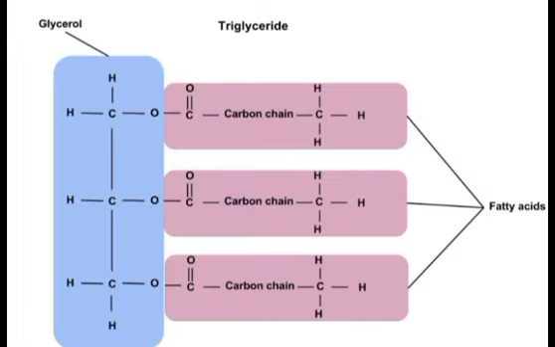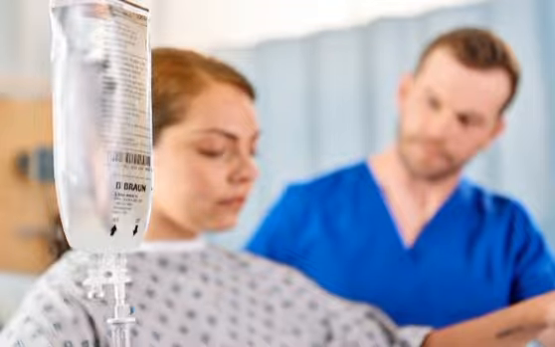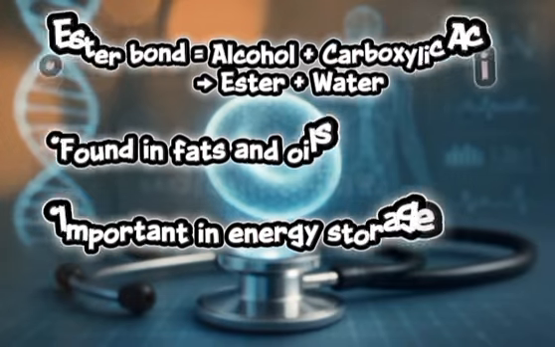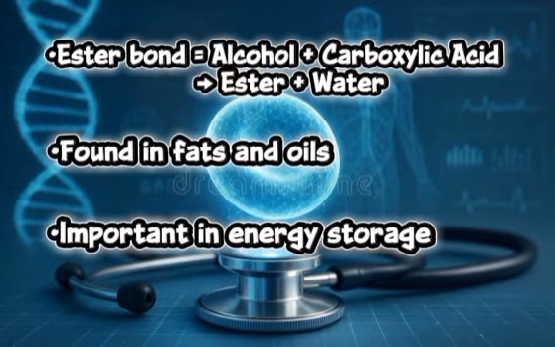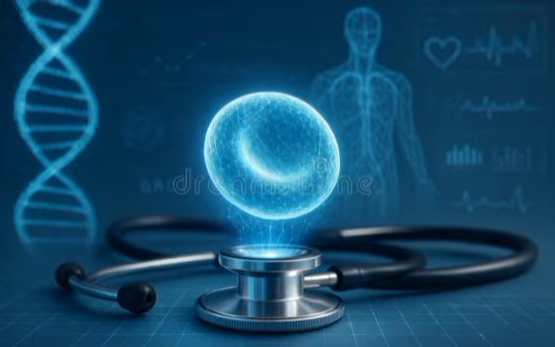When someone doesn't eat for hours or during fasting, the body uses these stored fats for energy, and it is the ester bonds that hold them together. As future nurses, understanding ester bonds is helpful in cases like malnutrition, obesity, and parenteral nutrition. It helps us understand how the body stores and uses fat for energy.